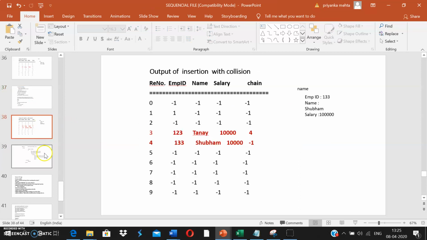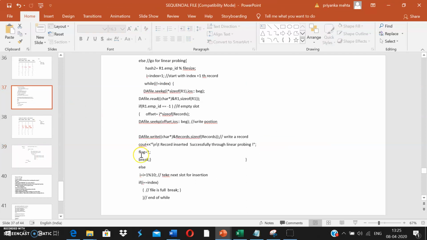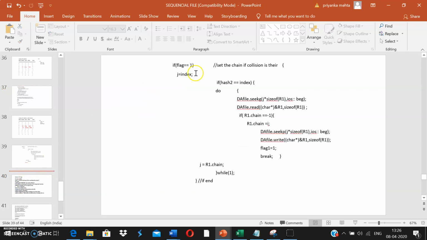See, I was 4 and index is 3 right now. So j will be 3. Hash 2 is again calculating your index only, so key 133 mod is 3, so they are equal. If there is a collision, then we have to set the chain.